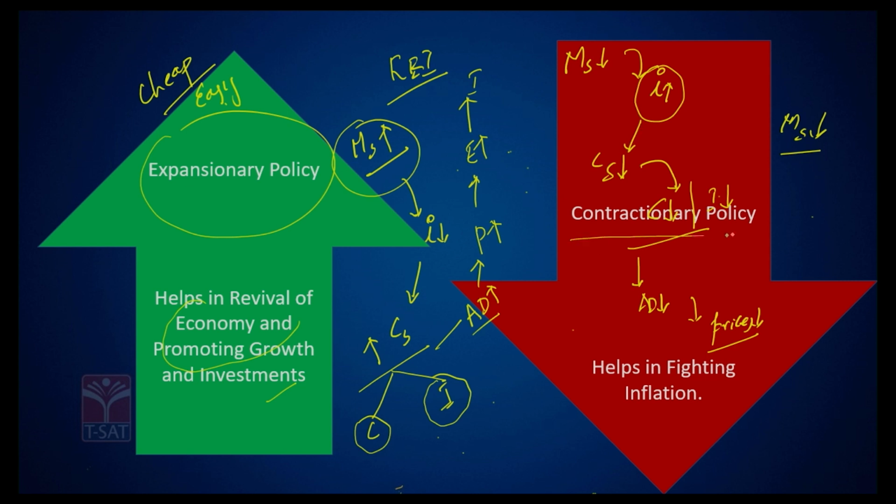The other initiative the RBI goes for is what we call a contractionary policy, in general used in helping to contain the inflation phenomenon. And how does RBI do it? By increasing interest rates, by making money tight. Henceforth, RBI's initiative of increasing interest rates could be called a contractionary policy or a tight money policy, or you could also use a term called dear money policy. My money has become dearer.